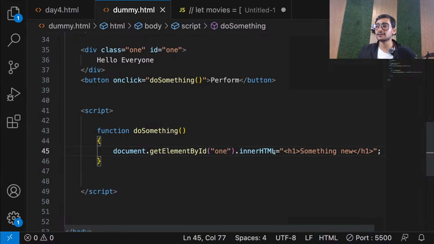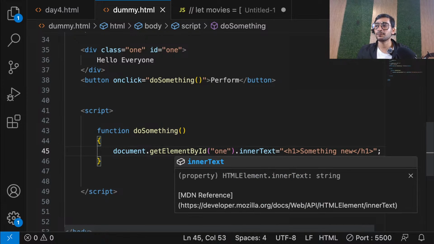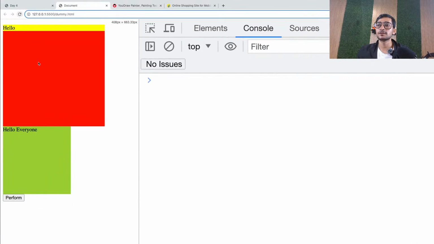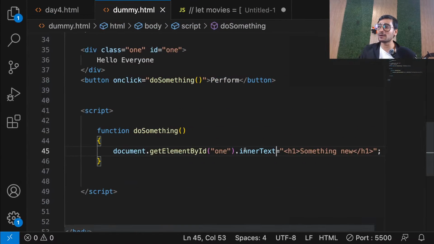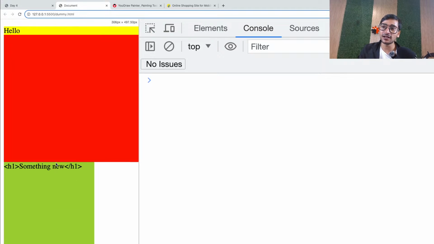But if I use innerText, see what happened now. innerText also works the same, but it doesn't understand what H1 is. So innerHTML can work with text as well as HTML tags. innerText will only work with text. So even if you pass HTML tags, it will think of them as text, and that's why they will be put like text. Is that clear guys, everyone? Hopefully you've understood it.